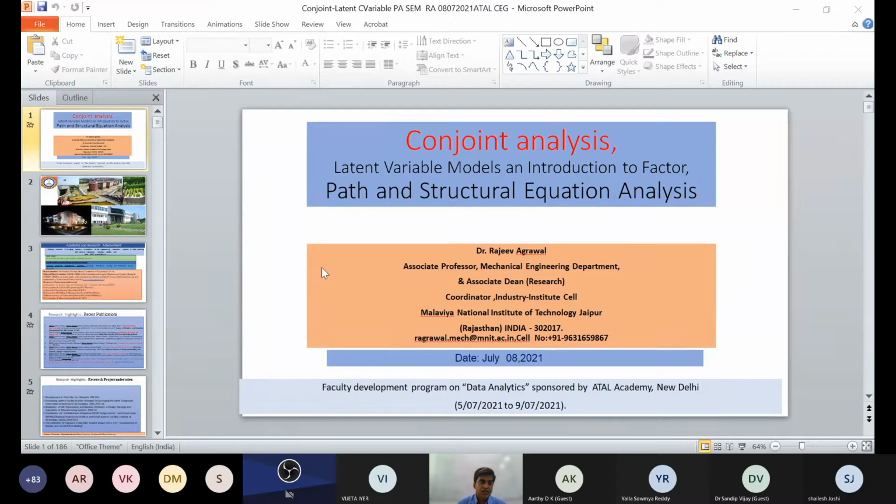Now, I will try to explain with one case study. We will try to understand conjoint analysis, where it determines the price of a service or product in relation to attribute function. Conjoint analysis is usually limited to 8 attributes only.